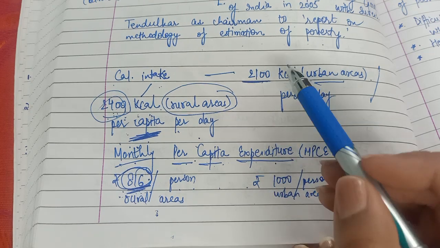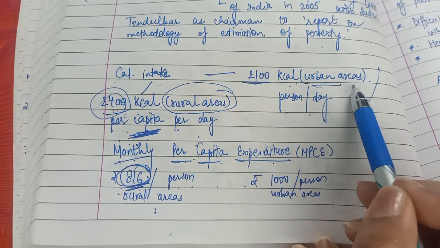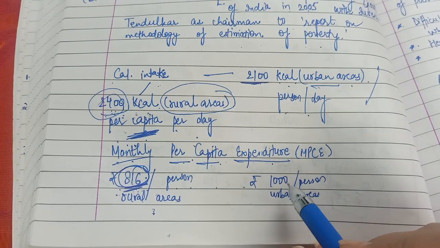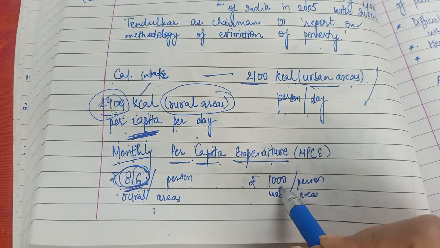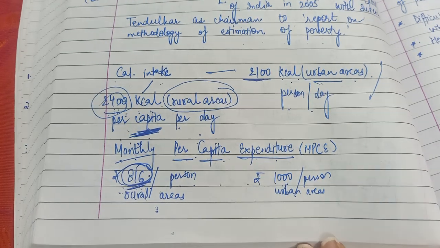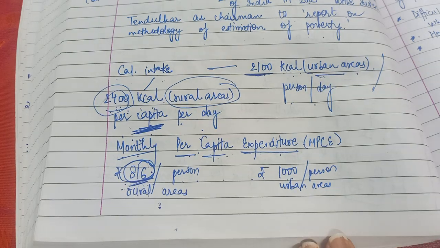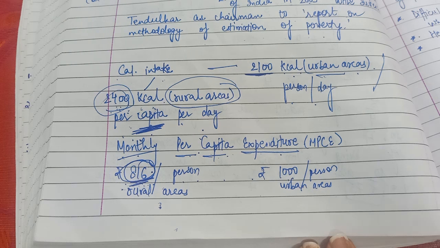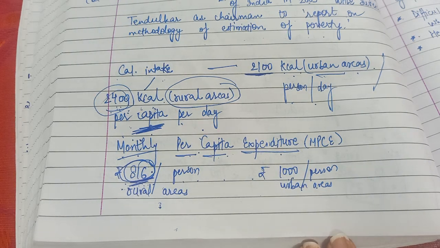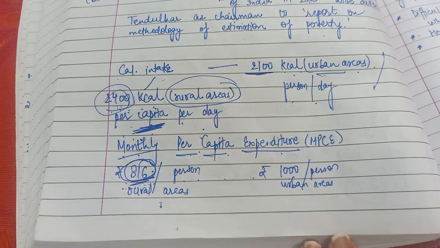And to consume 2100 kcal per day in urban areas, a person would require 1000 rupees monthly. Like if the person is earning 1000 rupees in a month, then that person is considered non-poor. So yes, these are very small numbers. If we see the monetary value, these are very small numbers. 1000 rupees per month is really less for anyone to satisfy the hunger.